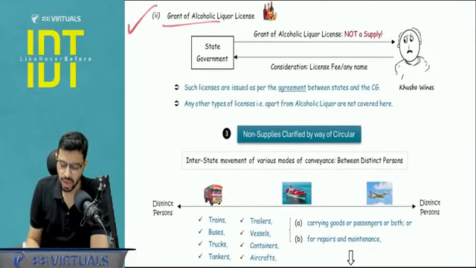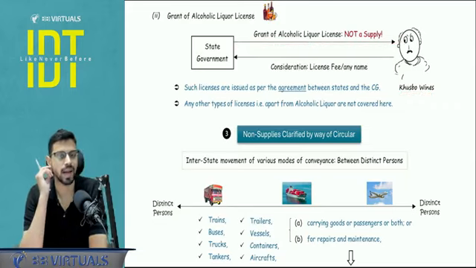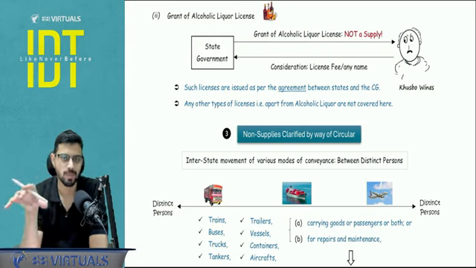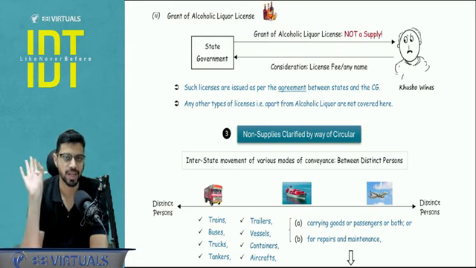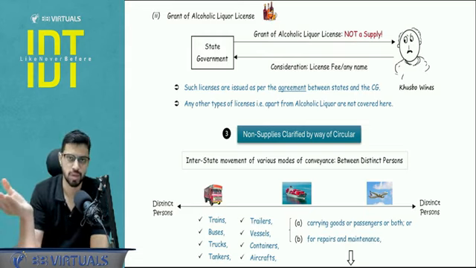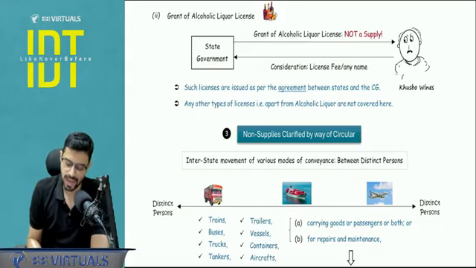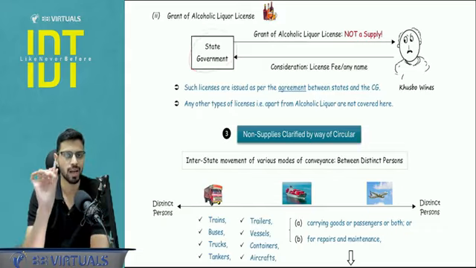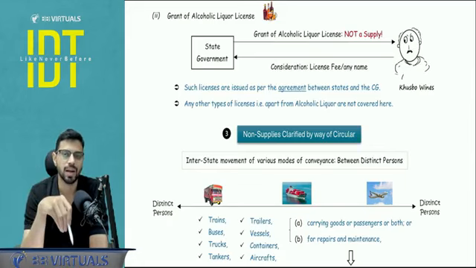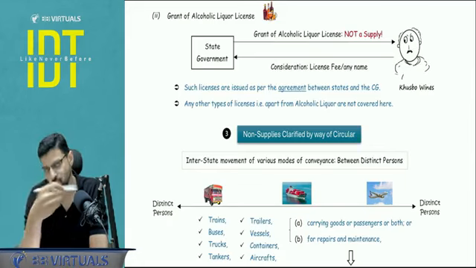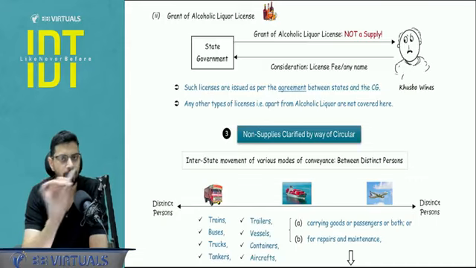Next is when any person, let's say a shop named Khushbu Wines, goes to the state government asking for licenses of alcoholic liquor. Obviously, when these persons are holding these licenses in residential areas, it is alcoholic liquor for human consumption only. They are not going to sell industrial alcohol in residential areas. So the license they are getting is for alcoholic liquor. Alcoholic liquor is outside the scope of GST. One of the raw materials, rectified spirit, is also now outside the scope of GST. And now this state government related license of alcoholic liquor is also outside the scope of GST. It is outside the supply definition.